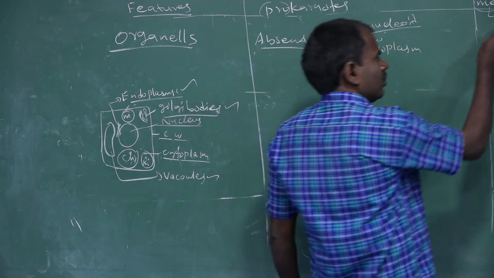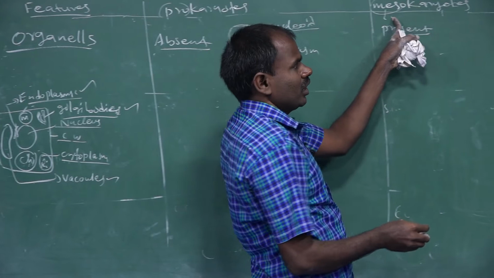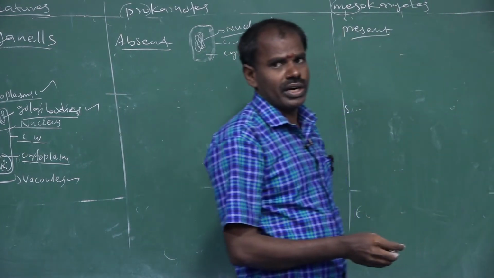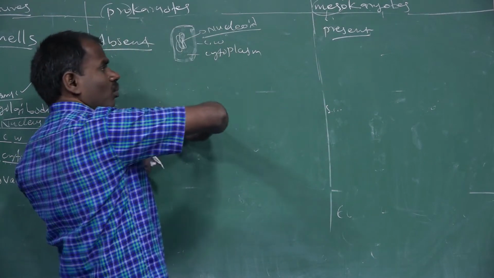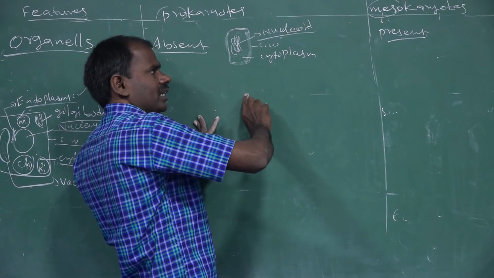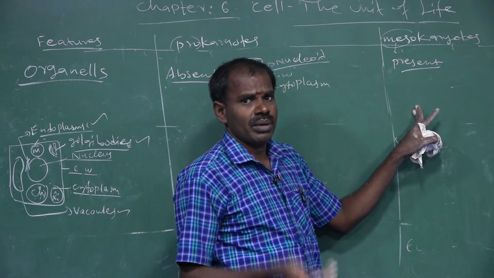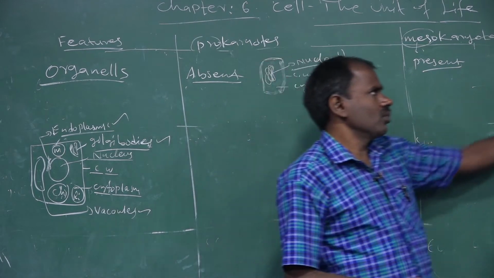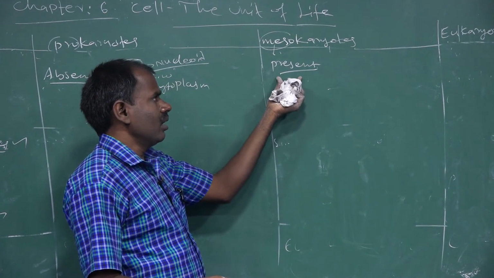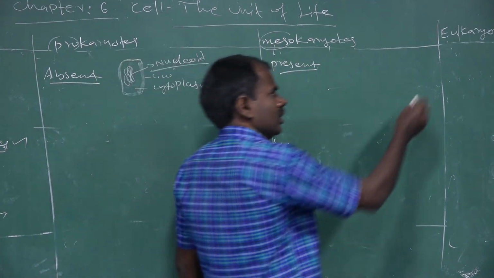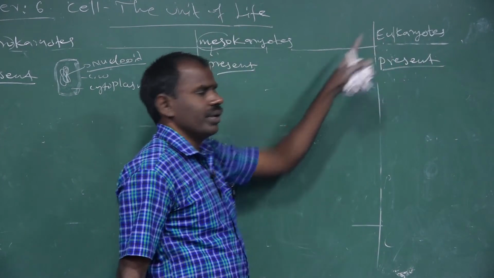In mesokaryotic organisms, there is a maximum presence of organelles, because the mesokaryotic organism is similar to the eukaryotic organism. Mesokaryotic organisms have characteristics of both. A few characters are like the prokaryotic organism, and a few are similar to the eukaryotic organism, but a maximum number of the characters are present in eukaryotic organisms. All organelles are present in mesokaryotic and eukaryotic organisms.